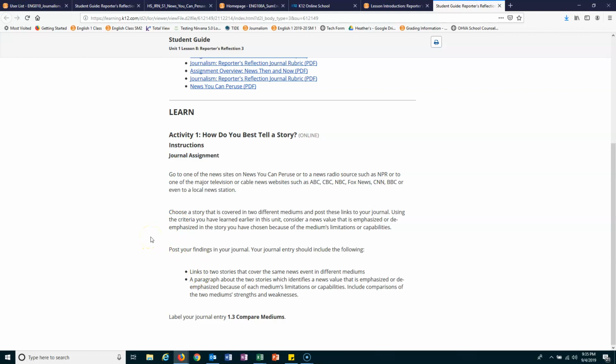Then you're going to post your findings in the journal. Remember, the journal is a Word document that you're just opening up at the end. All of these will be one journal that you put together. The links to the two stories, you have to put in the document. Then you just need a paragraph about these two stories, which identifies a news value that is emphasized or de-emphasized because of each medium's limitations or capabilities, and includes a comparison of the two mediums' strengths and weaknesses.